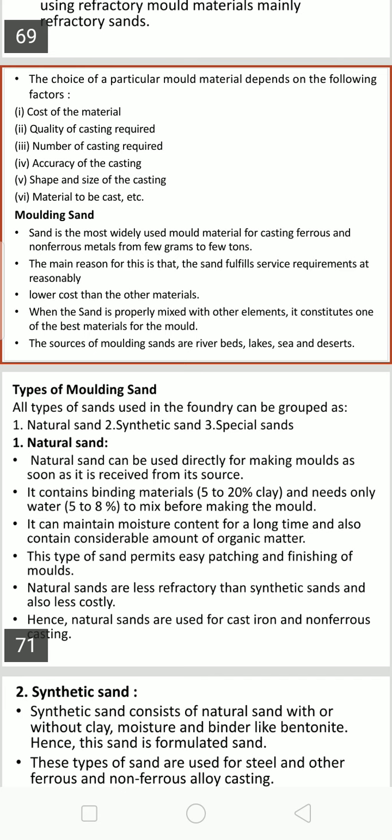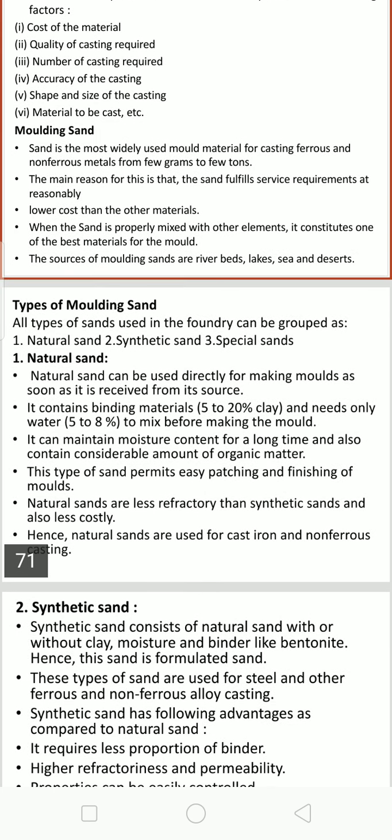Molding sand is a widely used mold material for casting ferrous and non-ferrous metals, from a few grams to a few tons. No doubt the main reason for this is that sand fulfills service requirements at a reasonably lower cost than other materials.